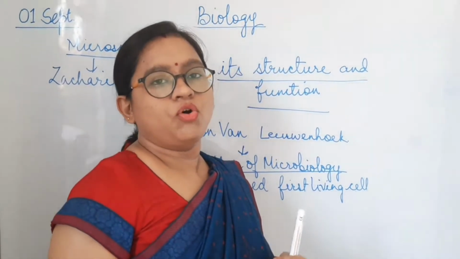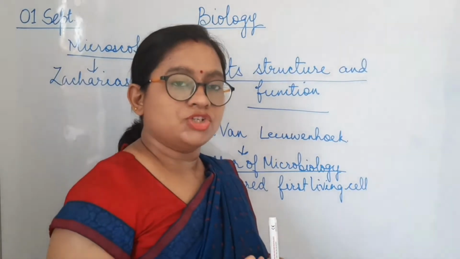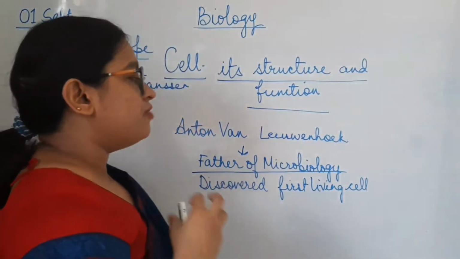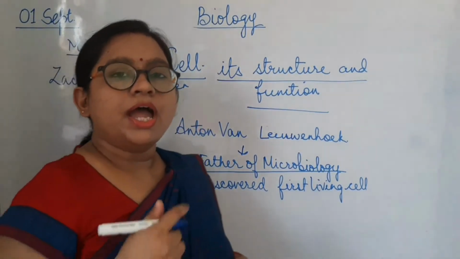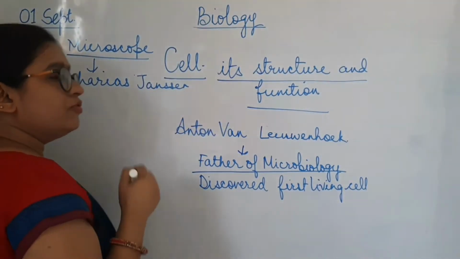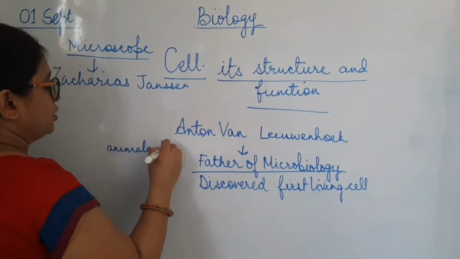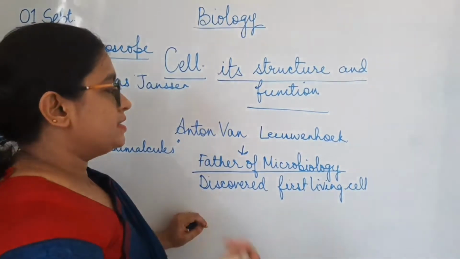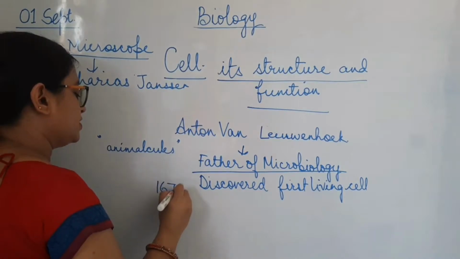So the first thing Anton van Leeuwenhoek did is that he made some changes to the microscope, meaning he improved the magnification of the microscope to a much better level than it was in the case of Robert Hooke, and then he found the living cell. How did he come to know about the living cell? He took pond water and looked into it through the microscope, and he found that there were small things moving in the slime, and he called them animalcules. So this was the first discovery made by Anton van Leeuwenhoek. It was the first living cell, observed in the year 1674.